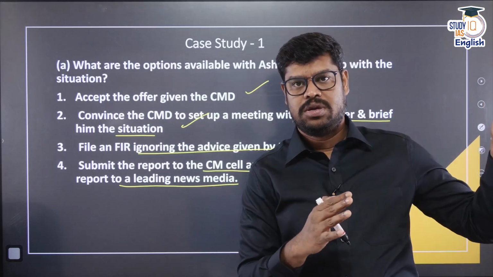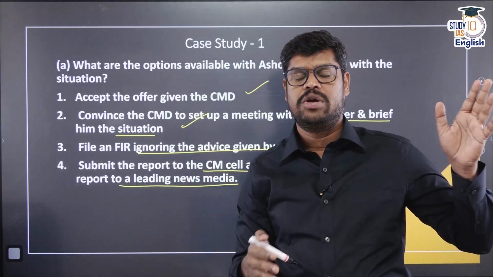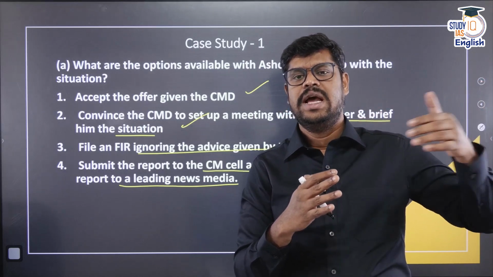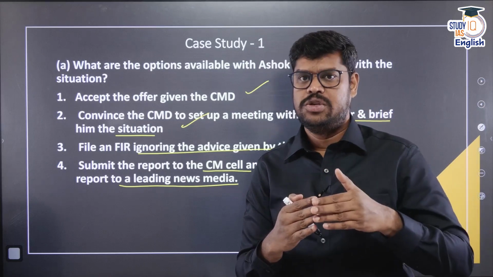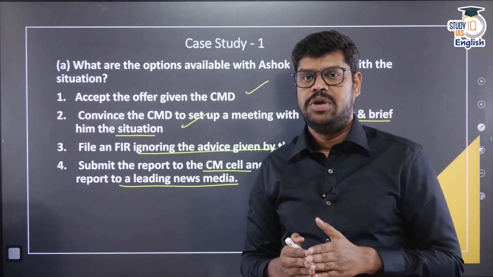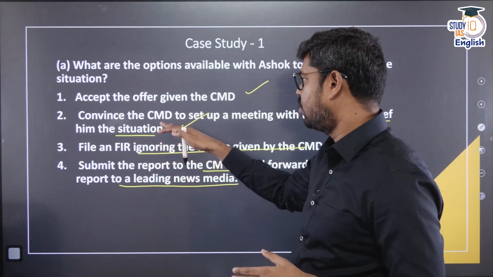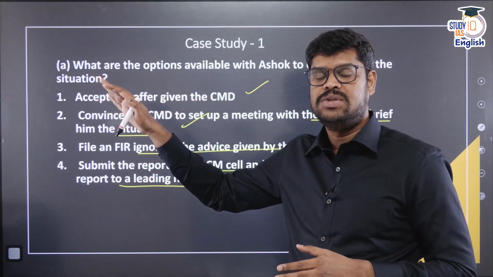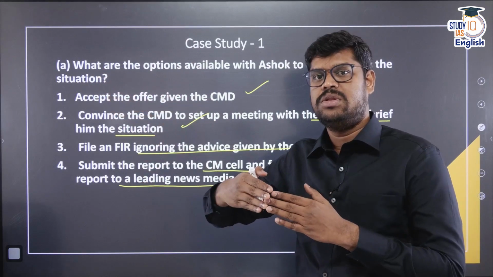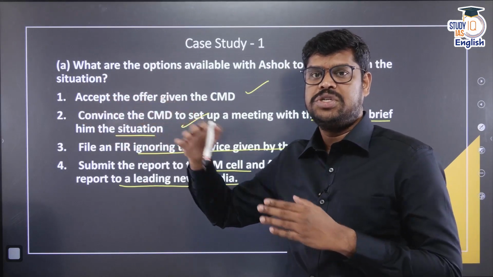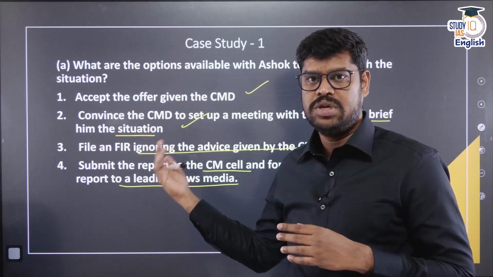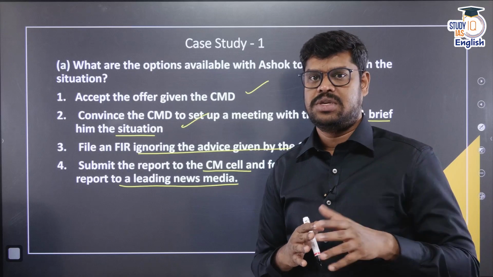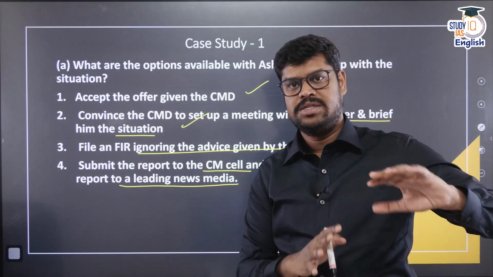And at the same time, if he can convince the owner of the organization, he can ensure justice to the deceased officer, and he can also try to address the societal issues by giving publicity to this particular thing. So that is again a good option, but the risk is that if the owner also has a good relation with, let us assume, the local politician, and if the owner is also part of it because he is also investing in this, then probably the job of Ashok is at risk and he has everything to lose, and there is a risk in this particular option as well.